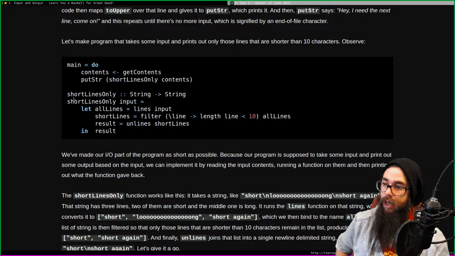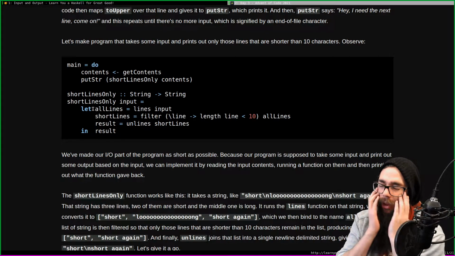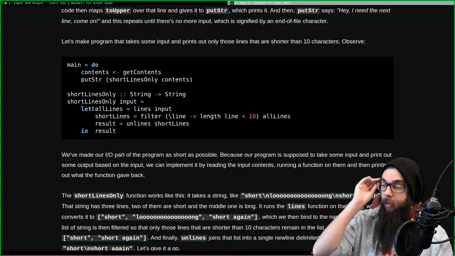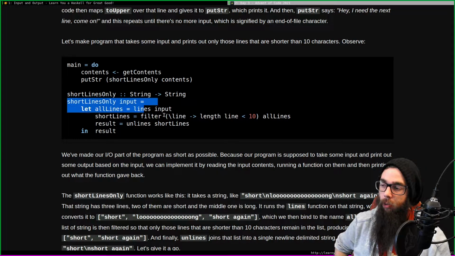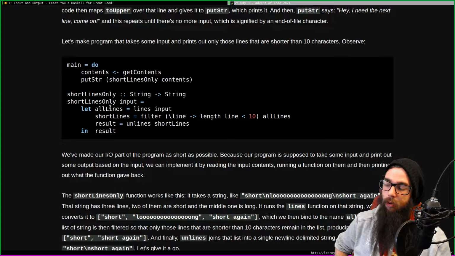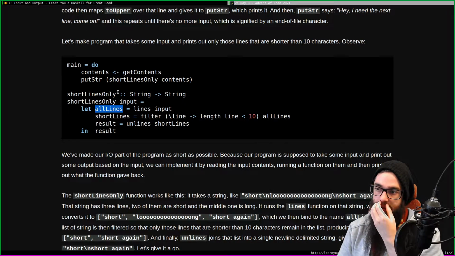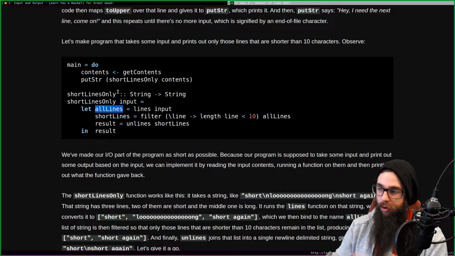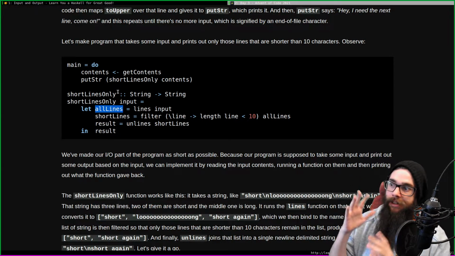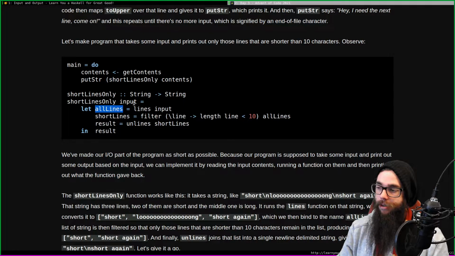And this takes a string and returns a string where we do a let. I haven't done those at all. My helper functions, I've been separating them out instead of defining them within our functions. I would have just put allLines outside of this function. It's easier for me to separate it all out instead of looking at this entire thing all at once.